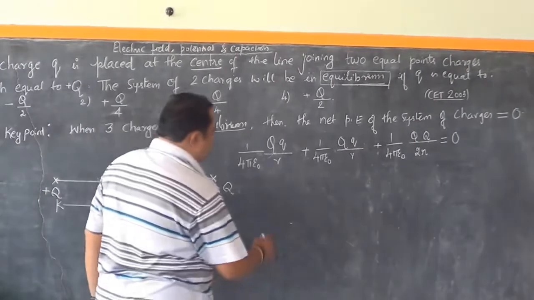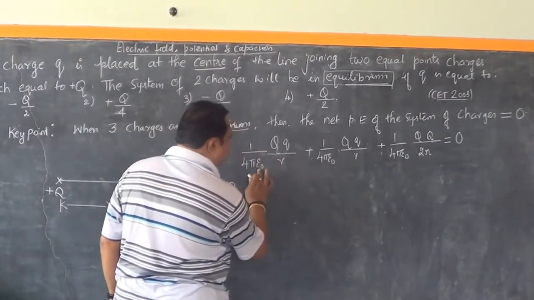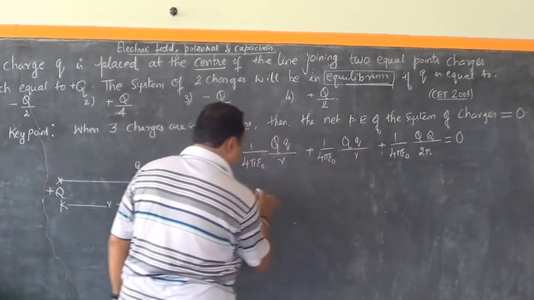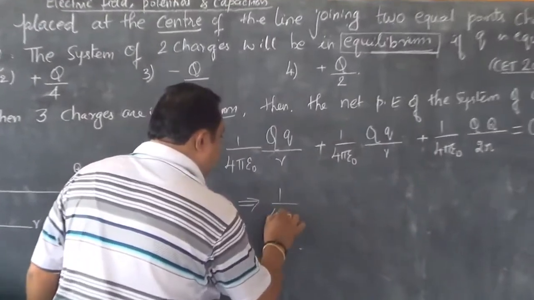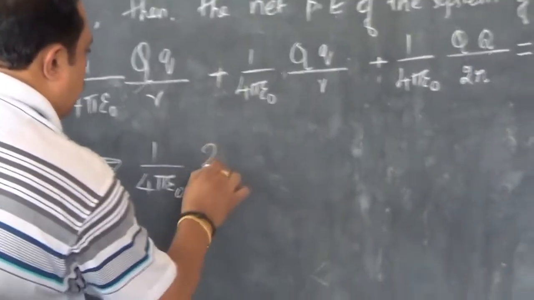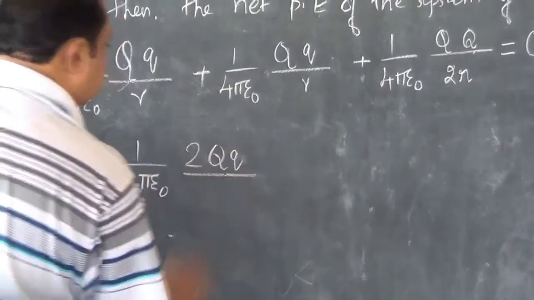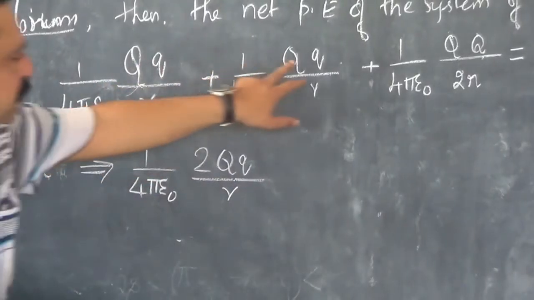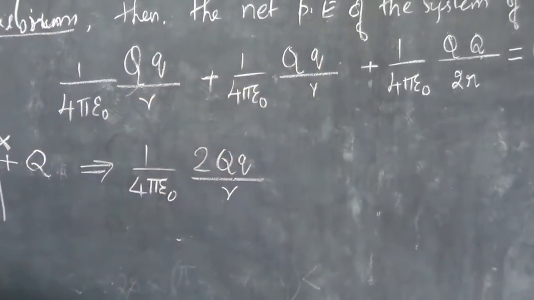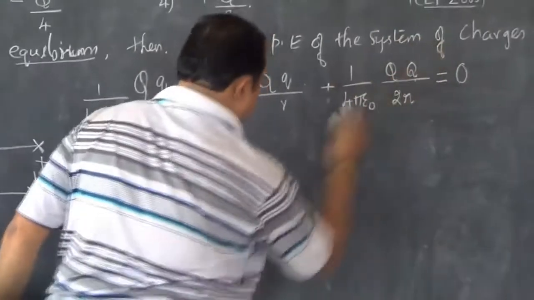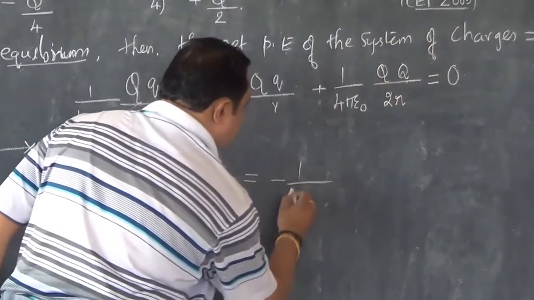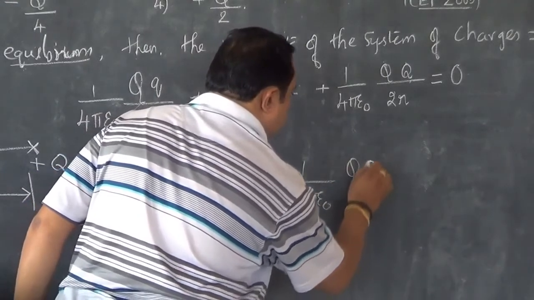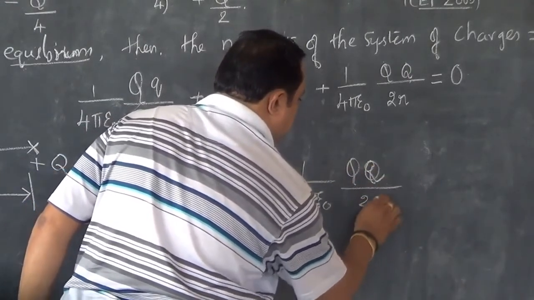So this is 1 by 4 pi epsilon naught Qq by R plus 1 by 4 pi epsilon naught Qq by R. This implies 1 by 4 pi epsilon naught 2Qq by R, because Qq by R plus Qq by R is 2Qq by R, and I will take this on to the right hand side, equal to minus 1 by 4 pi epsilon naught q squared by 2R.